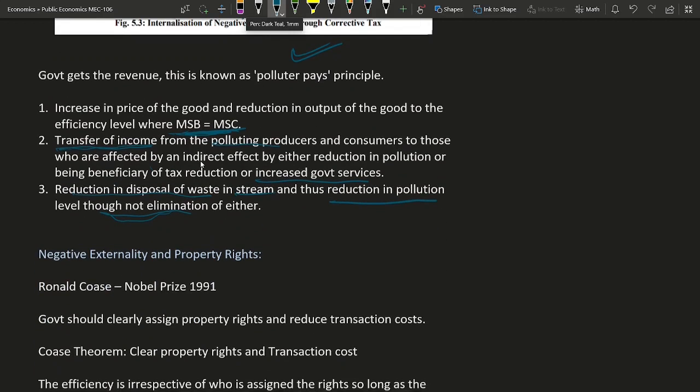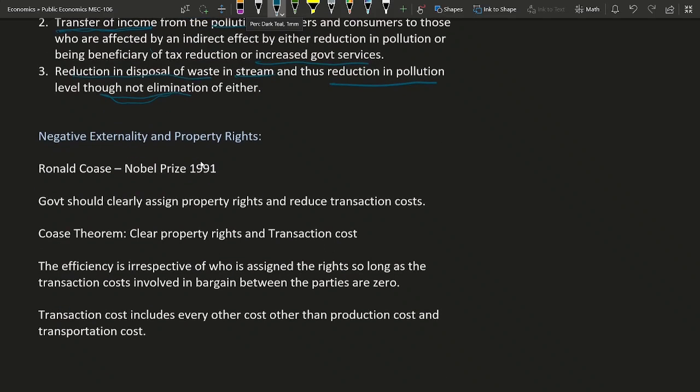So next is negative externality and property rights. Apart from the Pigovian tax, this is another way to deal with negative externality, and it was suggested by Ronald Coase, who got the Nobel Prize in 1991. He says that the government should clearly assign property rights and reduce transaction cost. So two terms are important here: one is clear property rights and the second is transaction cost. He says the efficiency is irrespective of who is assigned the rights, so long as the transaction cost involved in bargaining between the parties is zero.